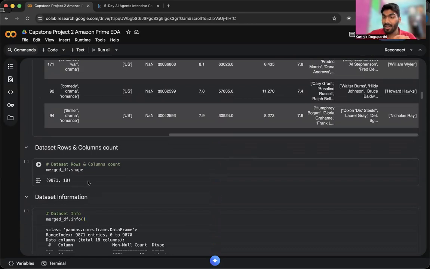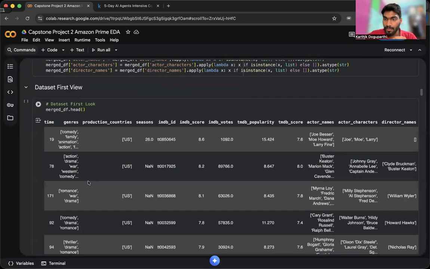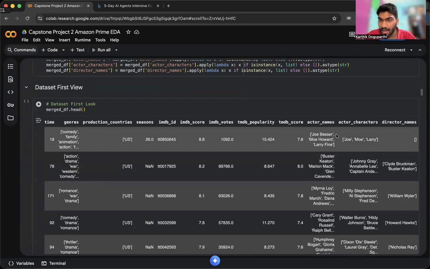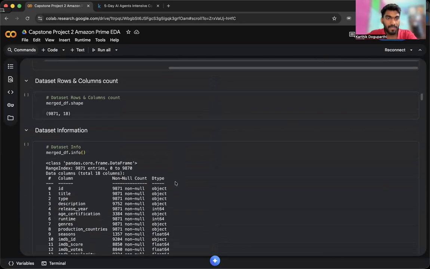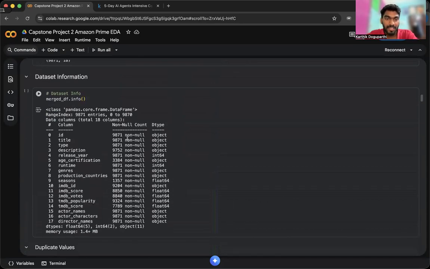I minimized a lot of rows, as we can see that the actor names, actor characters, and director names are all given as a list. Because of this, I reduced so many rows. And coming to the dataset information, most of these are non-null values, and most of them have full values. They don't have any null values apart from very few columns.